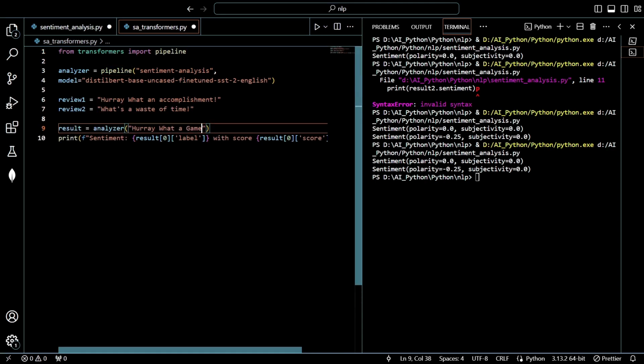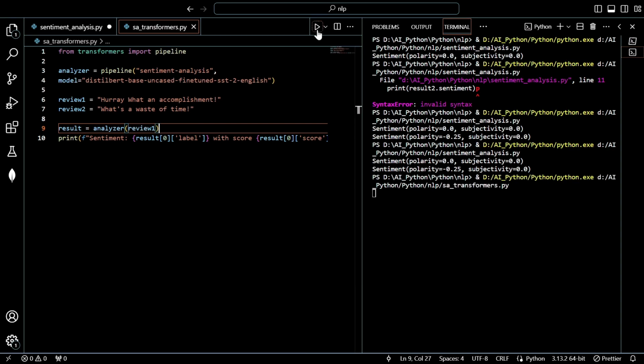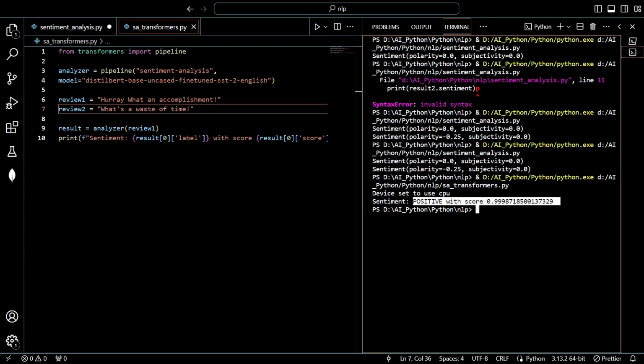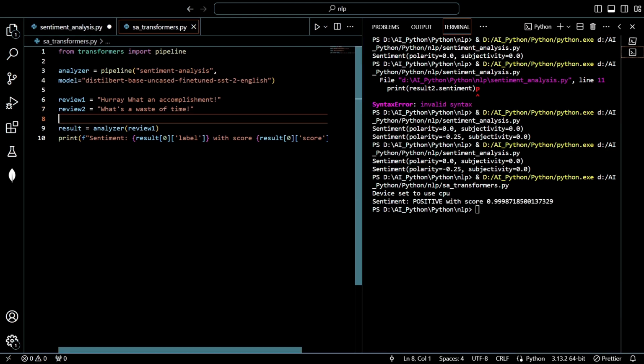Let us test it for review 1. Can you see, it gives positive with a score of 0.999. So here this is giving a better result. DistilBERT is an advanced form of the BERT transformer, a new NLP technique, a sentiment analysis technique we can use.